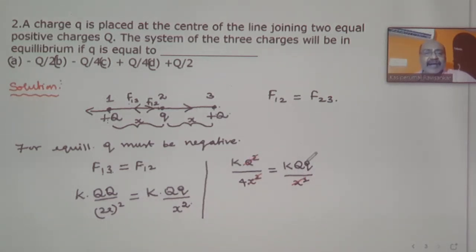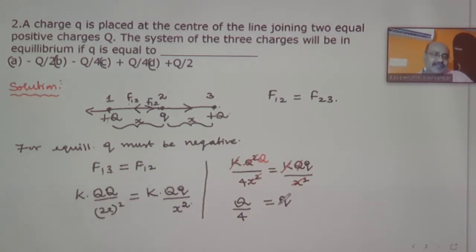This Q square and this, one of the Q will be remaining, this Q will get cancelled. This K and this K will get cancelled. So what will be the answer then? The answer will be Q divided by 4 is equal to small q.